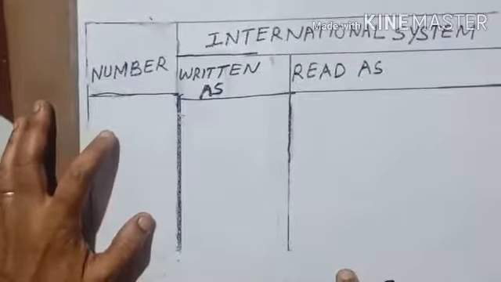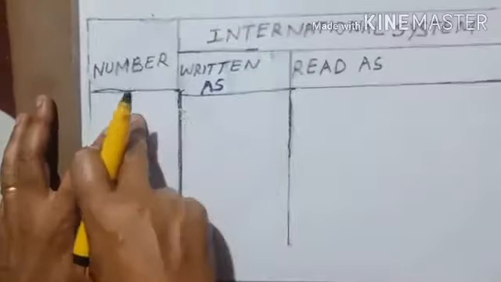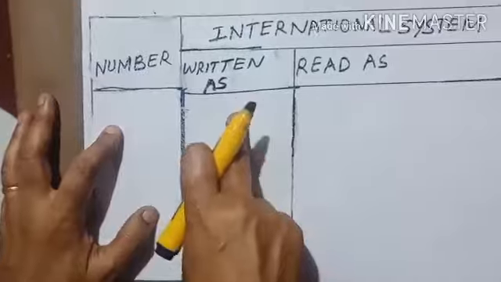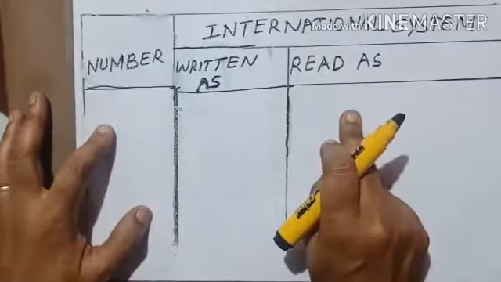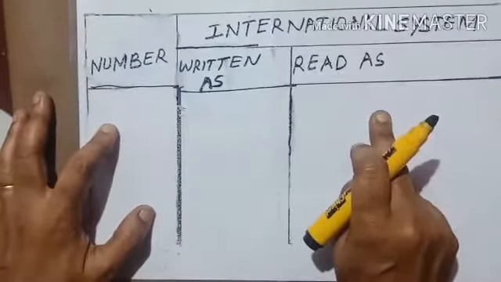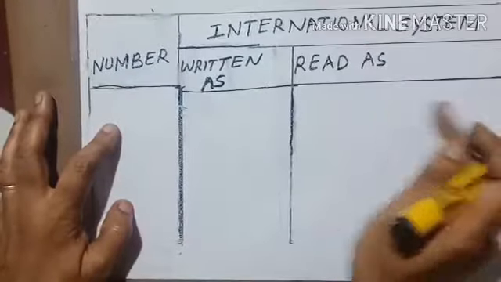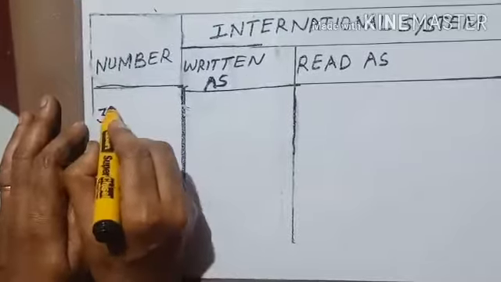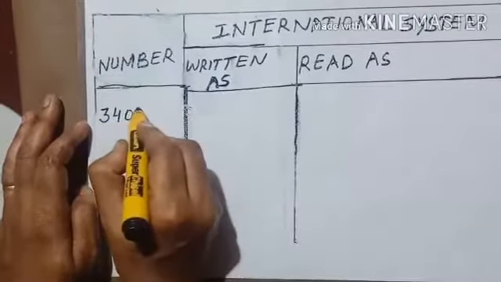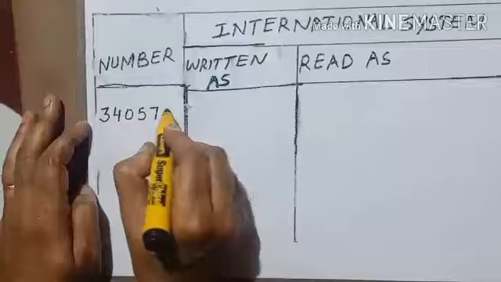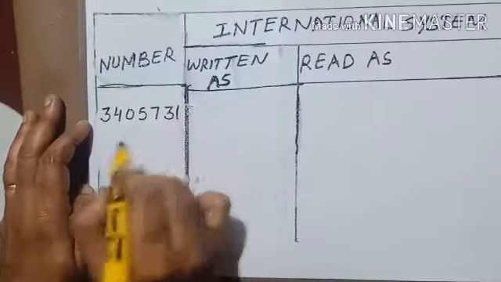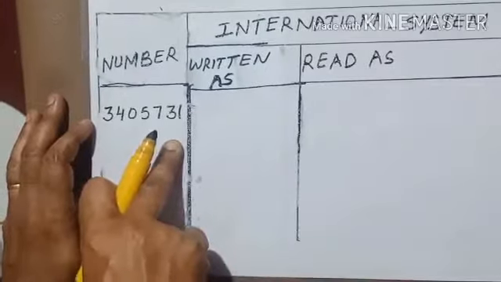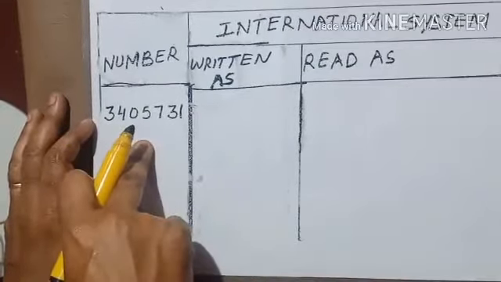Let us take one example. In this we have to write the number with commas, and write how we read that number in words. Let me take one example: 3,405,731. It is a 7-digit number, as you have learned. I am writing over here, a 7-digit number.